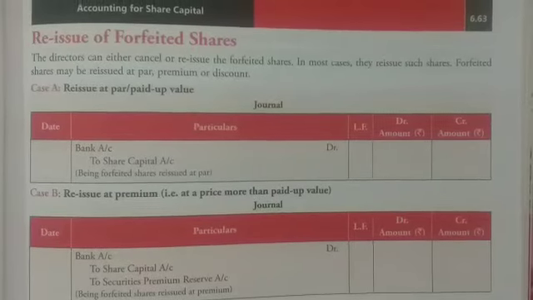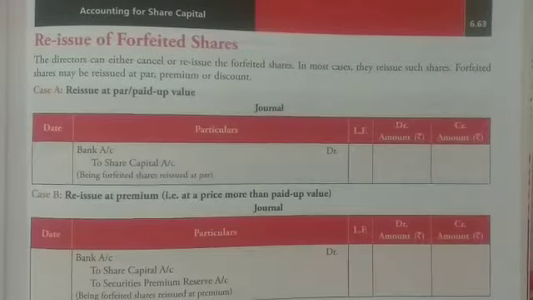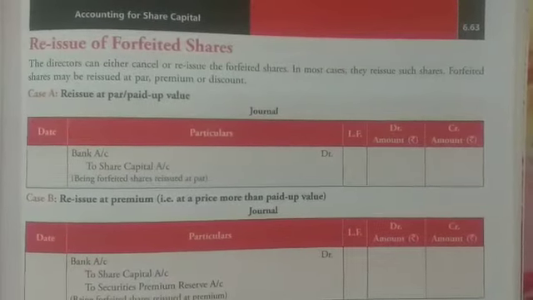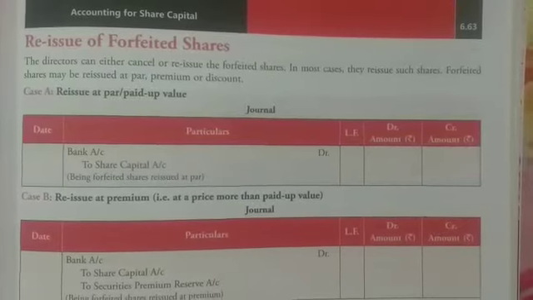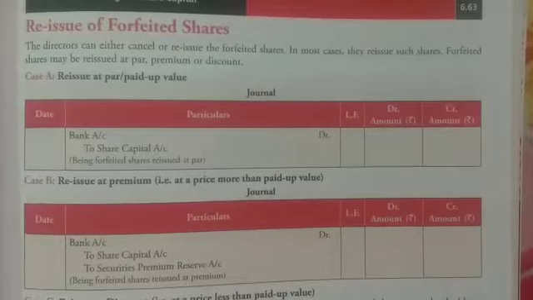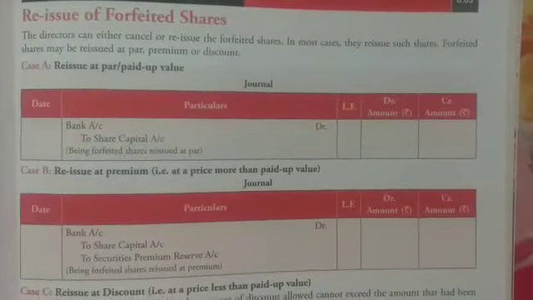Students, today we are going to study about reissue of forfeited shares. The directors can either cancel or reissue the forfeited shares, and in most cases they reissue such shares. Forfeited shares may be reissued at par, premium or discount. So if the shares are reissued at par, the journal entry would be bank account debited to share capital.